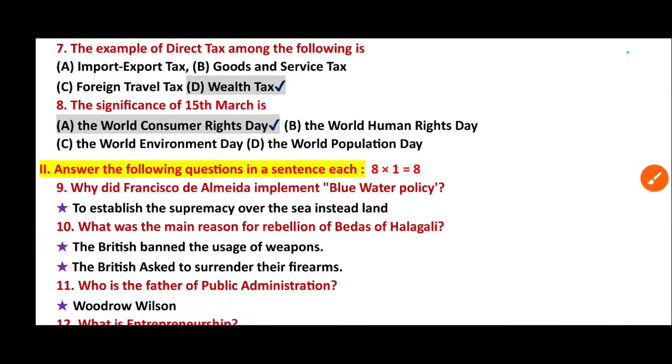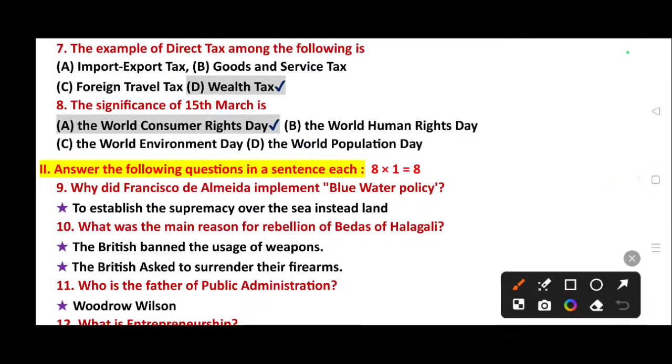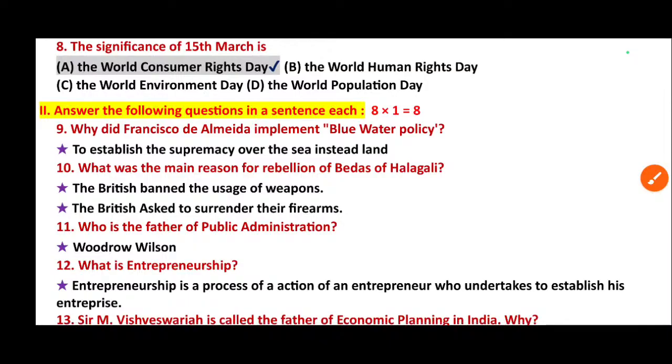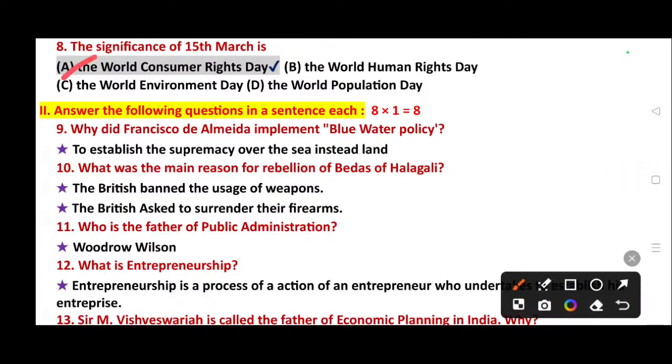Question number 7. The example of direct tax among the following is option A import and export tax, goods and service tax, foreign travel tax, wealth tax. Here, which one comes under direct tax? Wealth tax. Then 8th one: the significance of 15th March is the World Consumer Rights Day, the World Human Rights Day, the World Environment Day, the World Population Day. Then its right answer is option A, the World Consumers Day.